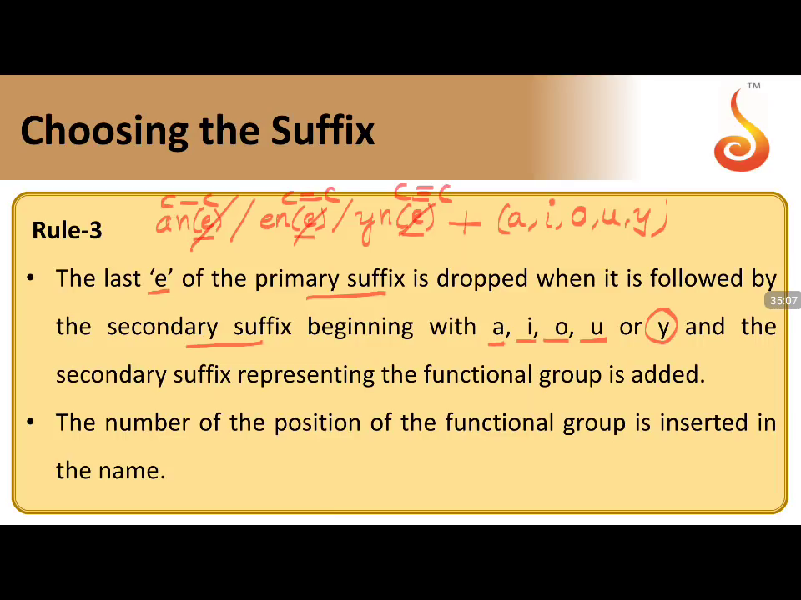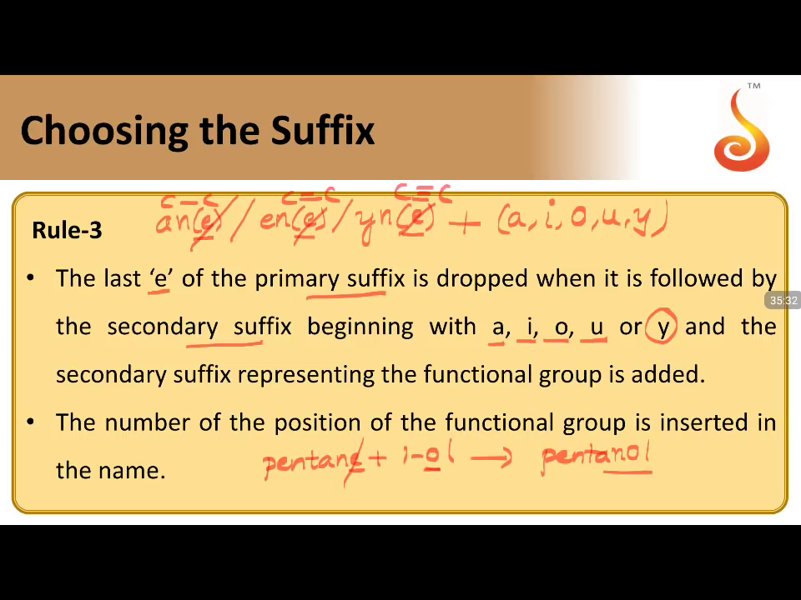So whenever you have something like pentane, in the previous example you have pentane plus 1-ol. Since O is followed by the letter E, E will be cancelled. It will be written as pentanol. That is the most important point to be remembered in this particular one.